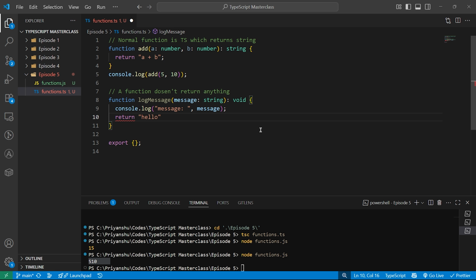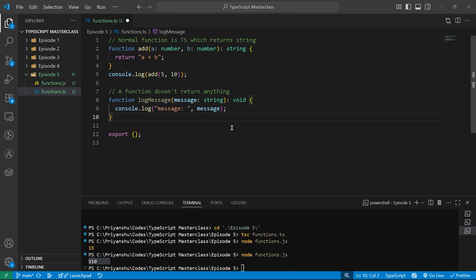A void function is like a rant from your ex. Lots of output, no real values. All right, so you cannot add a return inside a void function. So whenever you want a function which should never return anything, just add void as the return type.